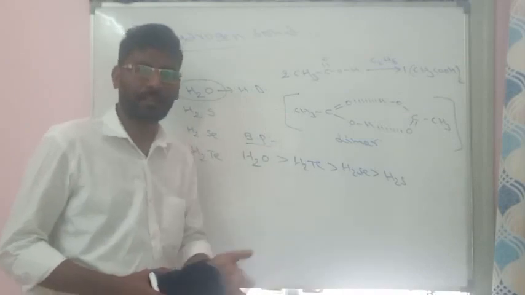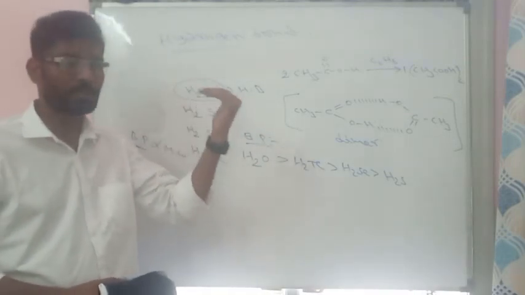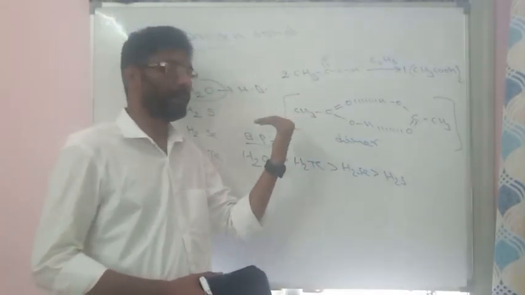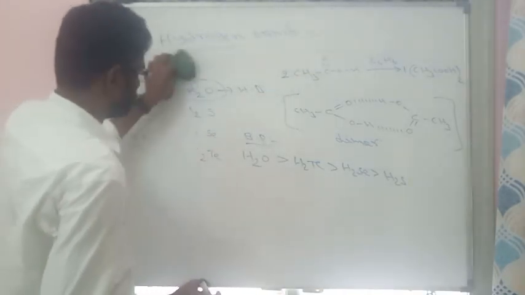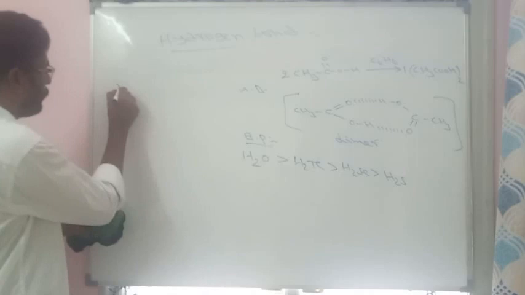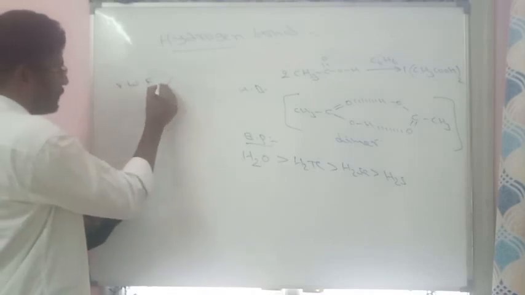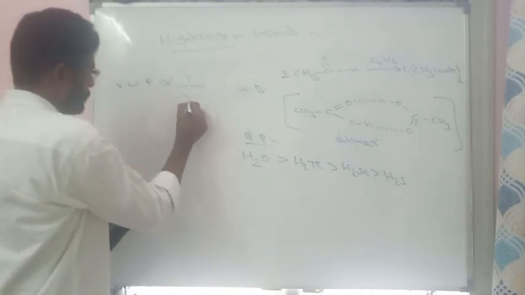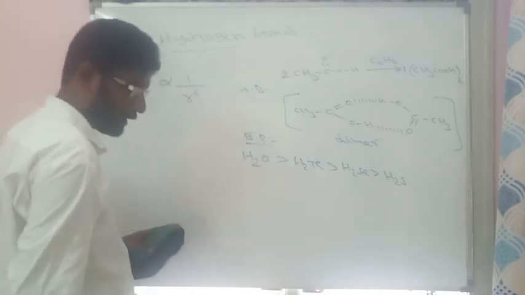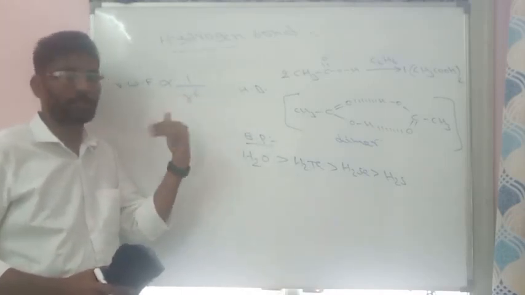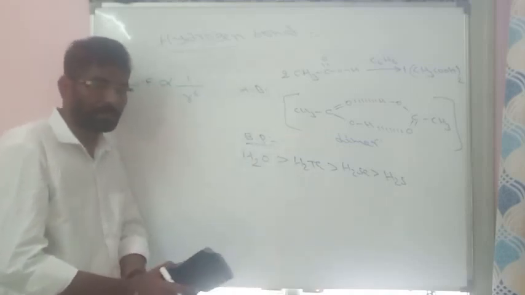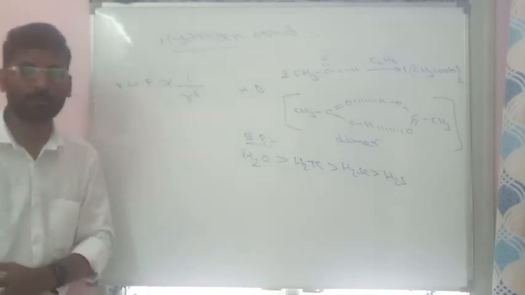As I said in the last class, van der Waals forces are operative at a distance of r power 6. So van der Waals forces are inversely proportional to the 6th power of distance between the particles. That means if the distance between the particles is more, van der Waals forces are negligible.